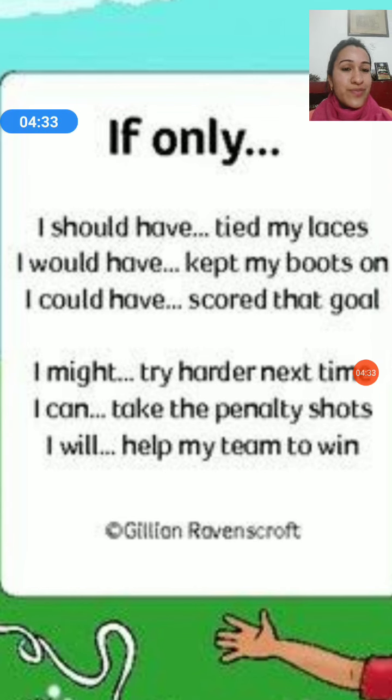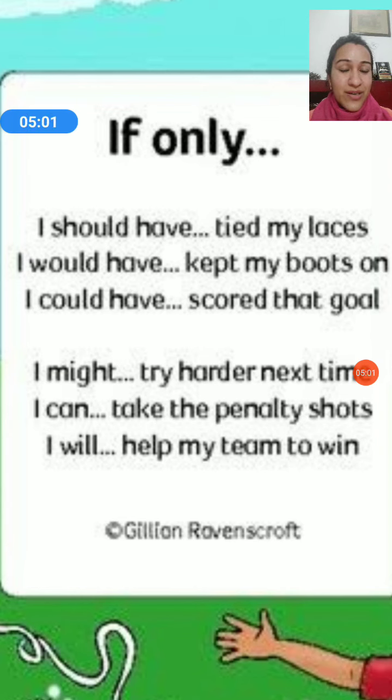I should. Should is obligation here. I should have done that. Then what would have happened? I would have kept my boots on. I could have. It was a possibility. Could here is showing possibility that I could have scored that goal. I might try harder next time. It's a lesser possibility that I will try harder next time. I can take the penalty shot.